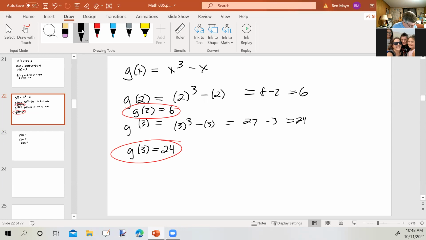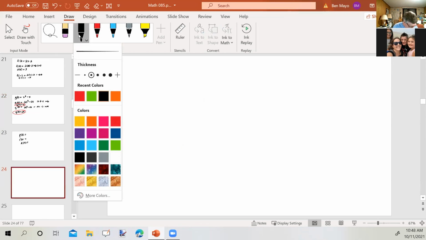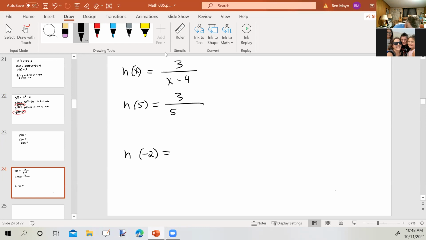Okay, let's take a look at this scenario. We have h of x equals 3 divided by x minus 4. We are to find h of 5 and h of -2. So h of 5 would be 3 over 5 minus 4, or 3 over 1, or 3.